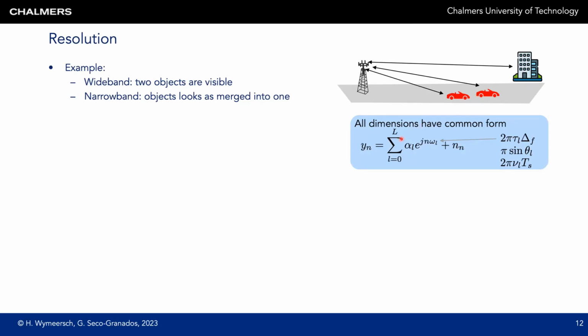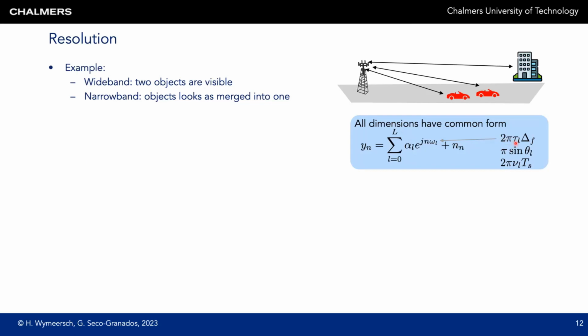To talk about resolvability, it is interesting to know that all the dimensions have a similar form. In particular, suppose that we have some dimension and we observe observations y_n across this dimension. These observations are of the form of a superposition of different paths with complex channel gains alpha_L, and then a linear phase progression depending on some parameter omega_L plus noise.